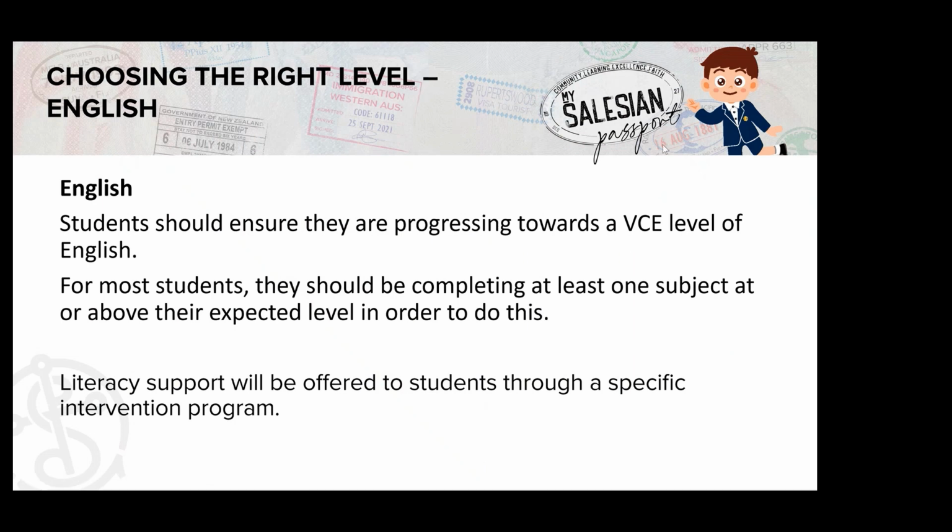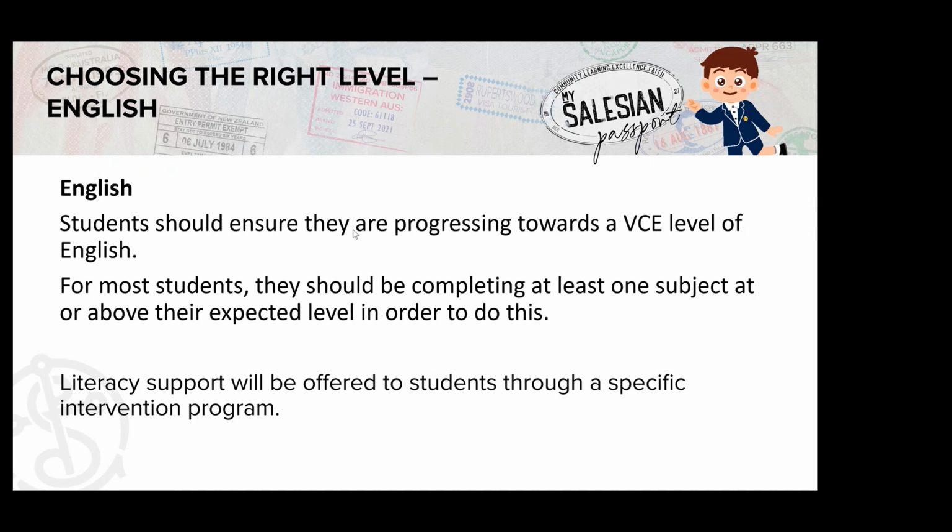For English, all students in years 7 to 12 will complete an English subject all year. So this is everyone from our year 7s just beginning, right up through to all of our VCE and VM students in years 11 and 12. Given that English is the subject that moves progressively through and is covered off every year, whilst the students have that choice of the levels that they can choose, we want them to have that mindset of progressing through the levels towards our Orange VCE subjects by the time they reach their later years at the college.